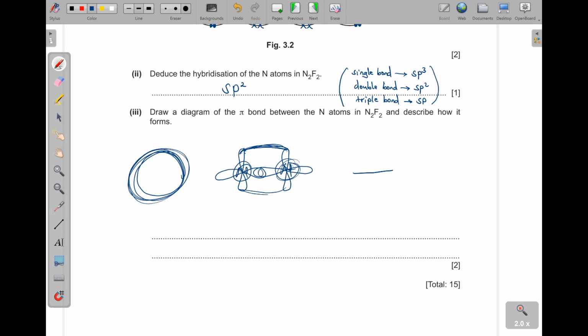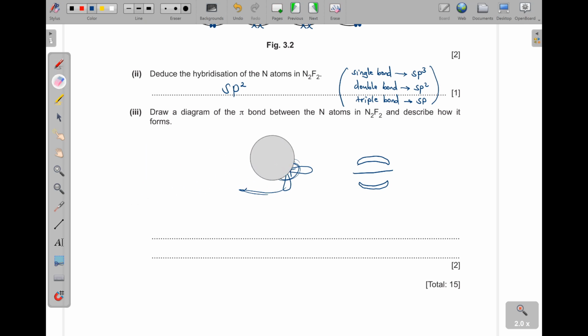Now, in books, they usually represent it like this. They put a curve just like that above and then below that sigma bond. So that is how it is. This is the one you're supposed to draw. And then they say describe how it forms.